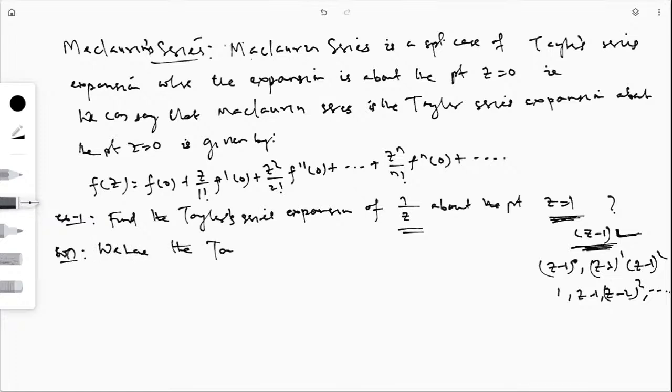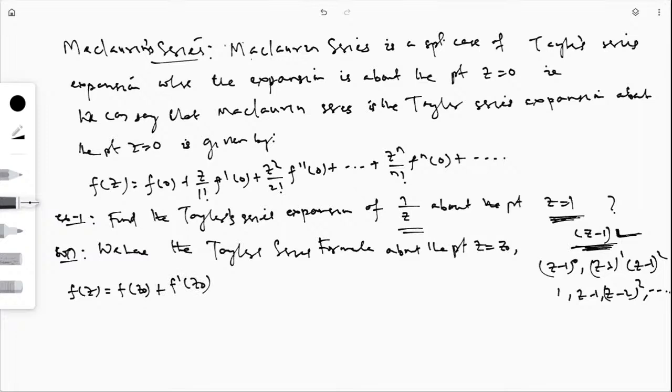We have the Taylor series formula. The Taylor series formula about the point z equal to z naught is given by f of z is equal to f of z naught plus f dash z naught by 1 factorial into z minus z naught, plus f double dash z naught by 2 factorial into z minus z naught whole square, plus f triple dash at z naught by 3 factorial into z minus z naught whole cube, like this.